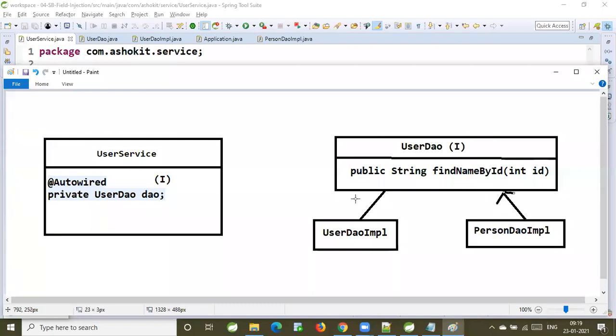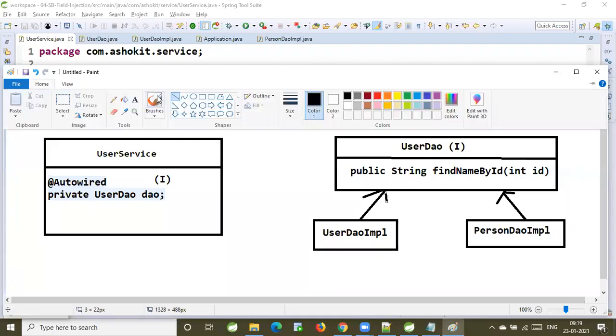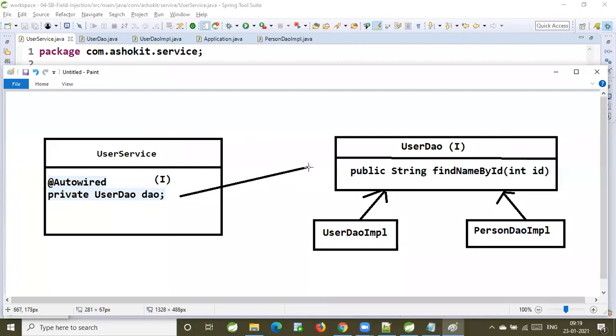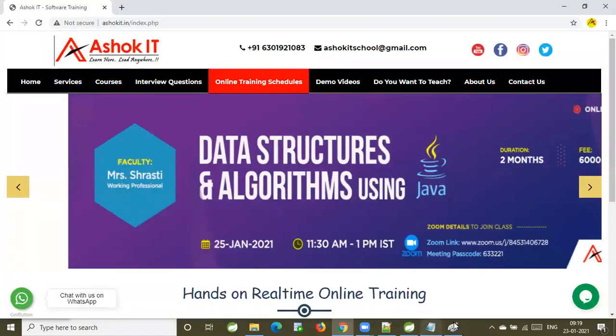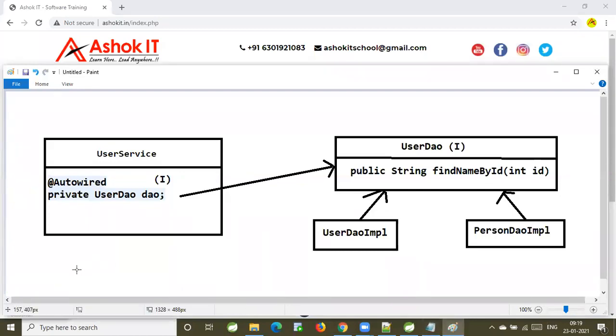Very good. Now my service is a target. My service is having a dependency on the user DAO. I specified the dependency by using auto wiring. Now, can IOC create the object for the user DAO, or can it not? It cannot create it, because it is an interface. IOC has to create the object for the implementation class.